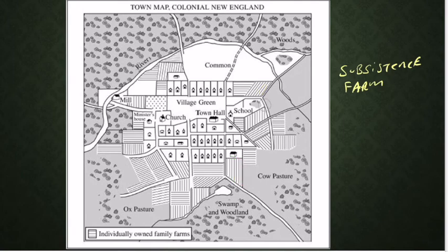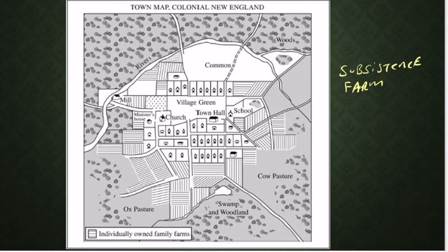But you also notice, going back to why I went to this to start with, is the idea that there's a school, right? This town has a school. And they started passing laws in New England that said if you have 50 or more families, you had to have some of the money from taxes, or just everyone had to dedicate money, to pay the salary of a school teacher. If you had 100 or more families, you had to actually build a school.